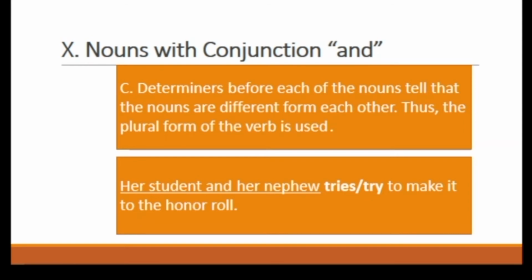On the other hand, determiners before each of the nouns tell that the nouns are different from each other. Thus, the plural form of the verb is used. For example, her student and her nephew try to make it to the honor roll. There are 2 determiners and 2 nouns, which means they are different persons, so you need to choose the plural verb try.